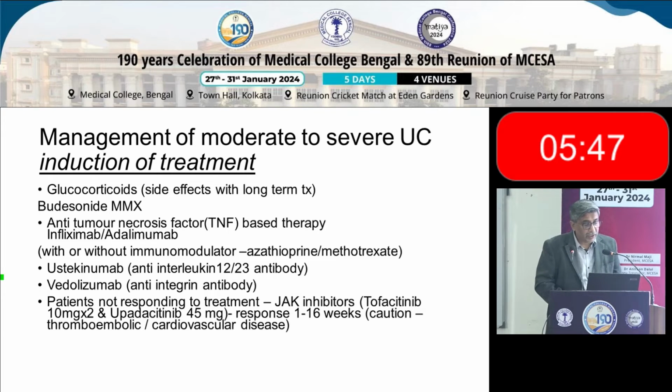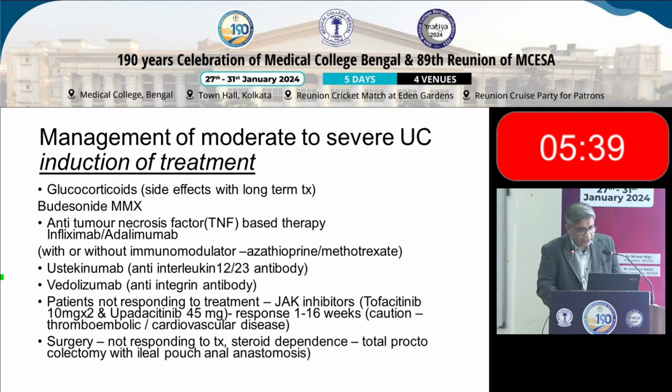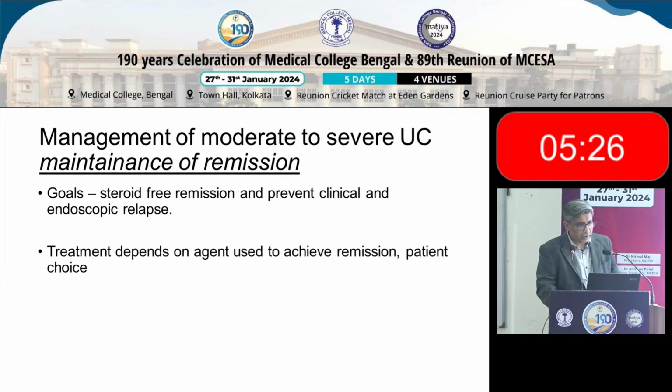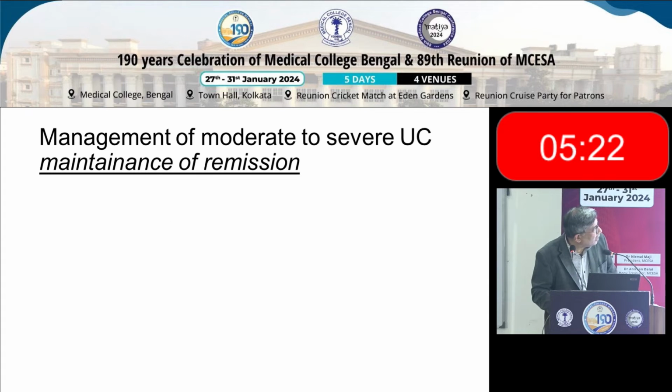Again, the caution is thromboembolic and cardiovascular disease. You need to be careful about these patients, and also often varicella vaccination is recommended. Surgery, I won't talk in detail about it. However, there will be a group of patients who will need to have surgery. It's a big surgery. You need to get rid of the rectum and the colon, and probably will have anastomosis. I will skip this because I think we are running out of time.